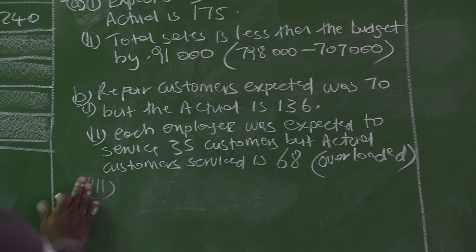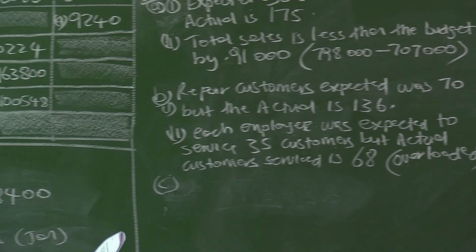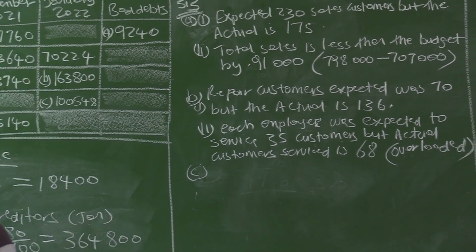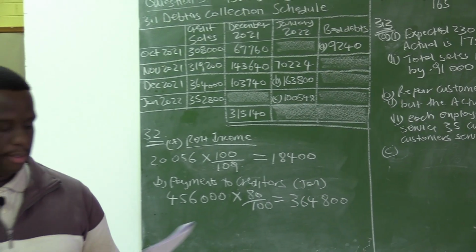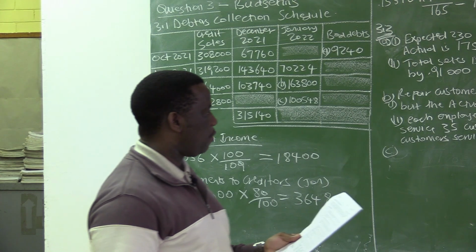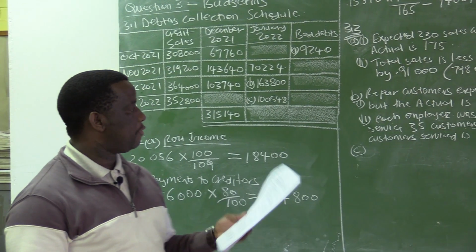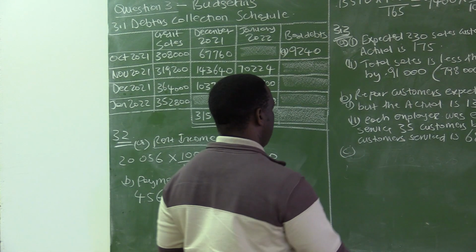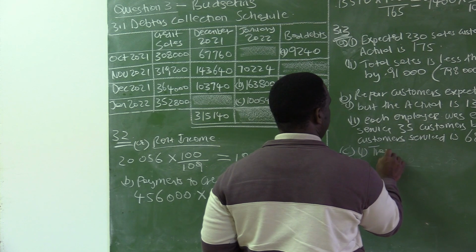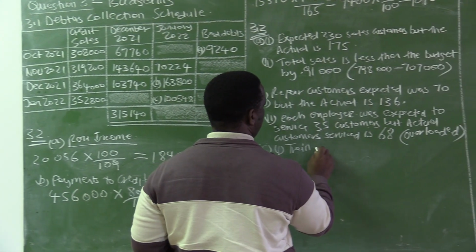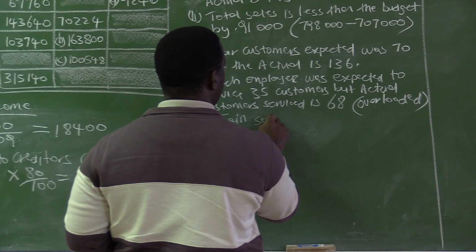Right. C, what suggestions can you offer to solve the problem of the workload of employees? Provide 2 points. Maybe what we can do is to train some sales staff members.